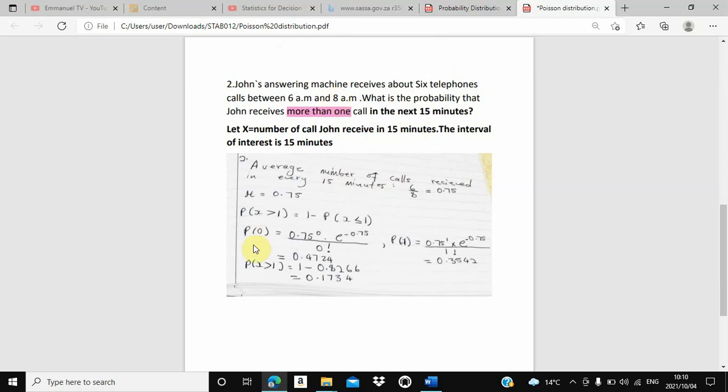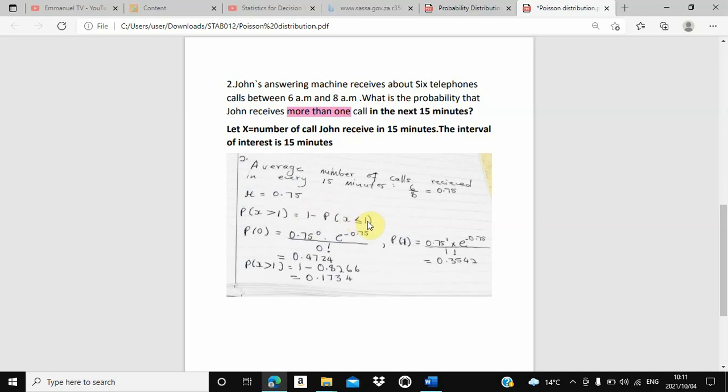More than one call. We know that's more than. We don't want anything less than or equal to 1. So here we are going to apply the complementary rule. This is one of the rules of probability. The complementary rule says 1 minus the probability of x less than or equal to 1. Don't forget, when we say the complement of A, we mean not A. When we say the probability of the complement of C, we mean not C. That's why we said 1 minus the probability of x less than or equal to 1.